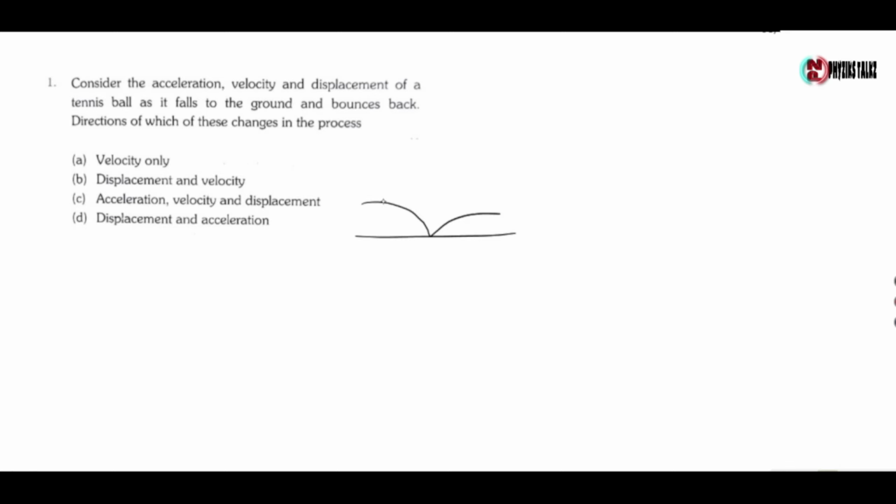in this type of motion, velocity and displacement get changed every instant, but acceleration is always acting vertically downward, which is the gravitational constant and which is constant. So the direction of acceleration does not change. So only displacement and velocity get changed. So the correct option is option B.